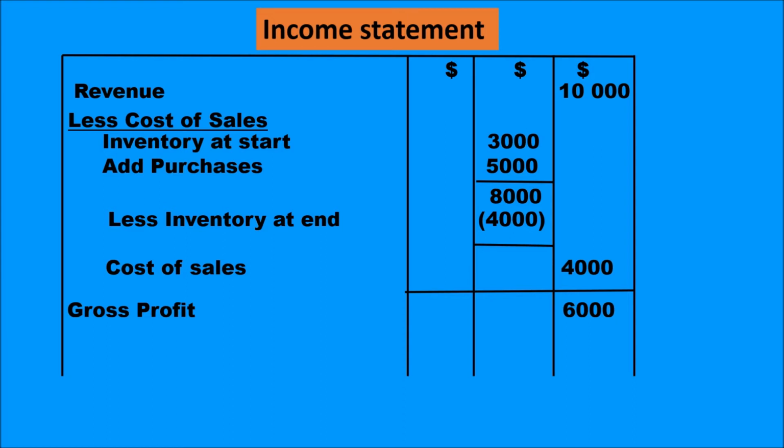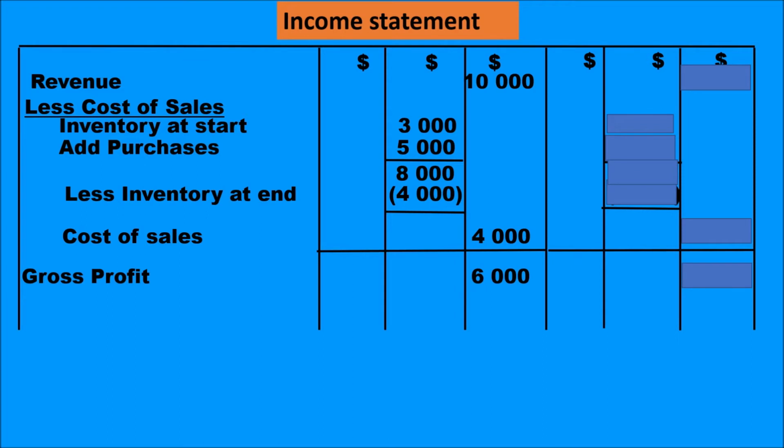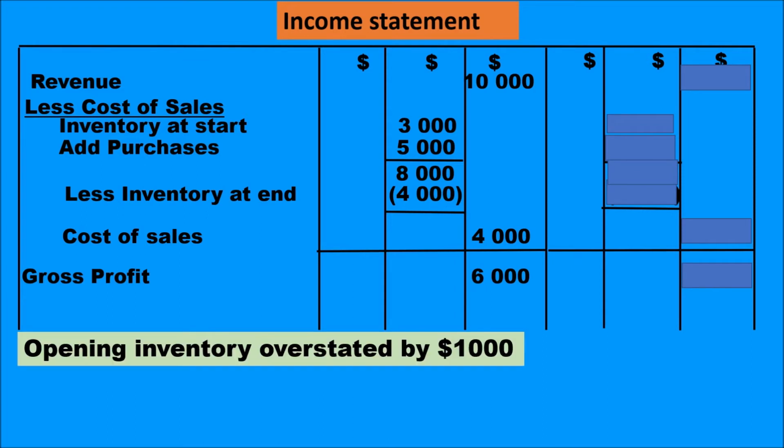What will happen if the inventory at start or the inventory at end are correctly or incorrectly valued? Let us take the first situation. Opening inventory overstated by $1,000. So the revenue would be the same, $10,000. Opening inventory, which was $3,000, would become $4,000.